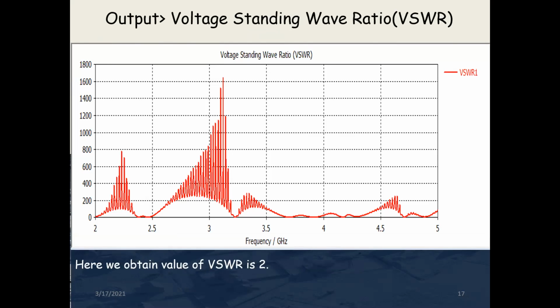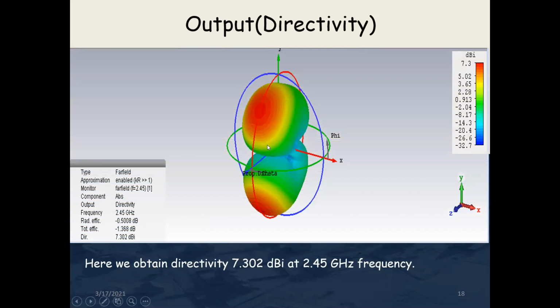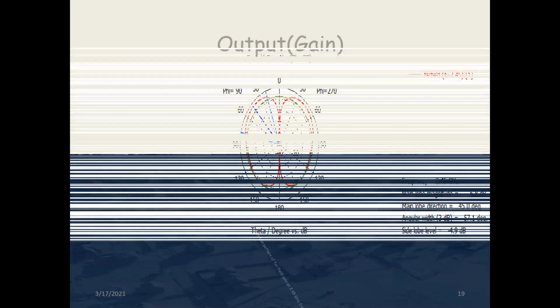Another parameter is voltage standing wave ratio, that is called VSWR. We have also obtained the value of VSWR as 2. Here is a figure of VSWR. The directivity of this antenna, as obtained by the simulation software, is 7.302 dBi at operating frequency 2.45 gigahertz. Here is the figure of output directivity.